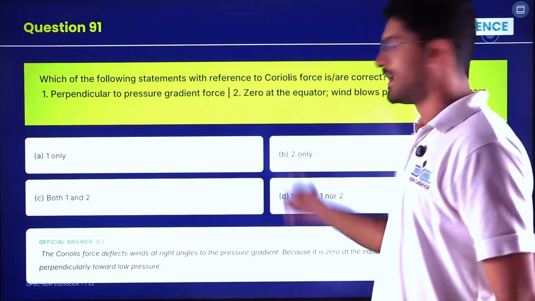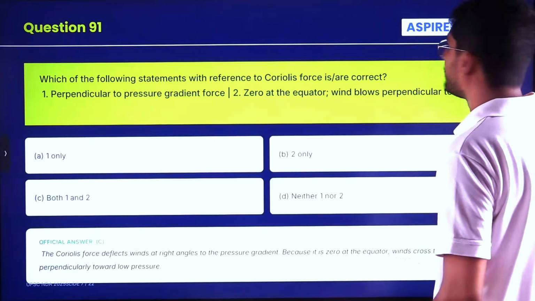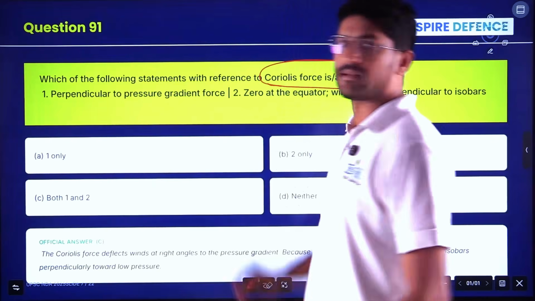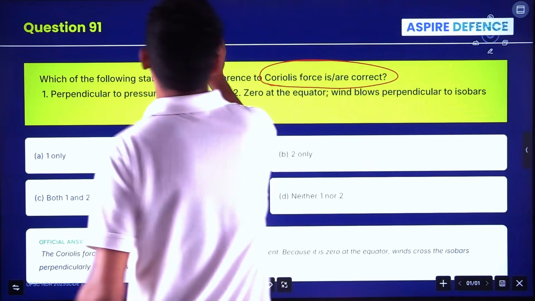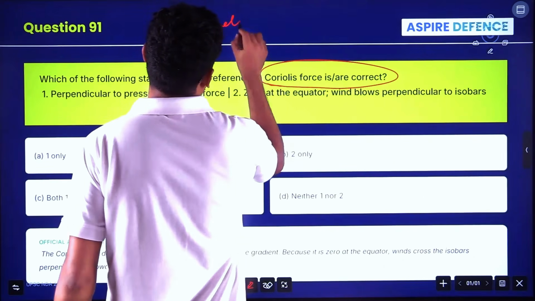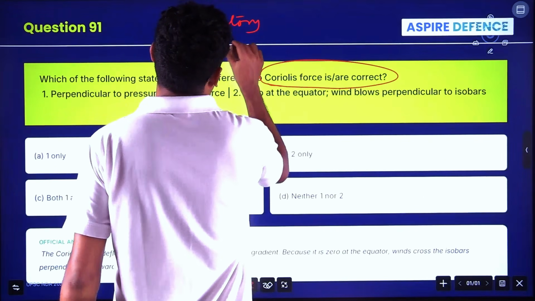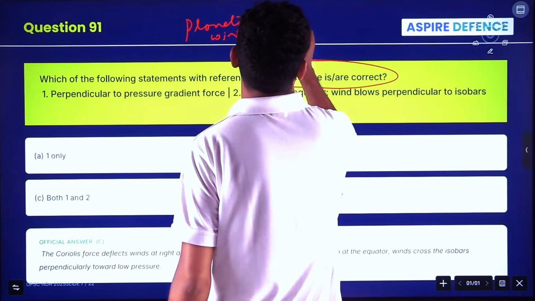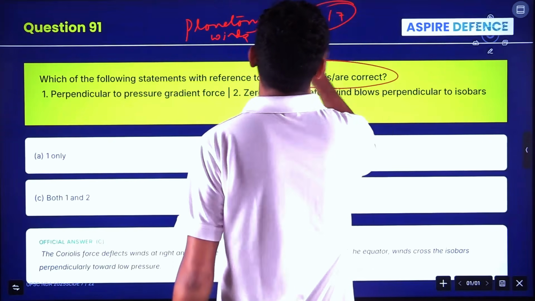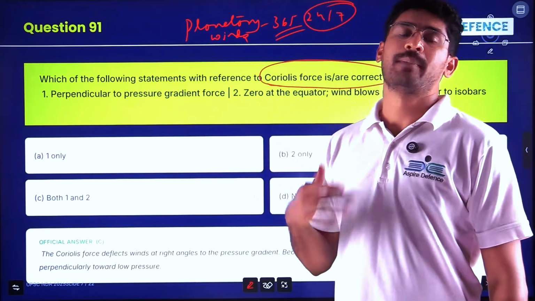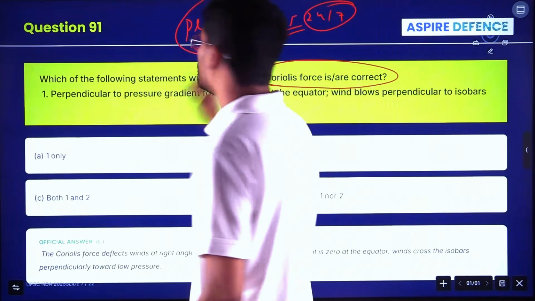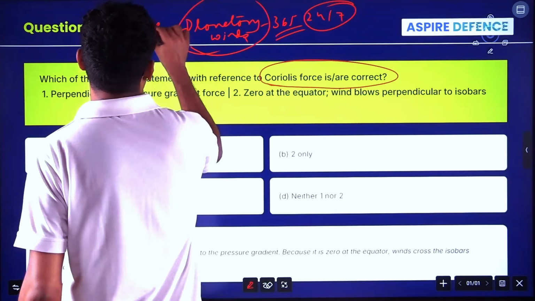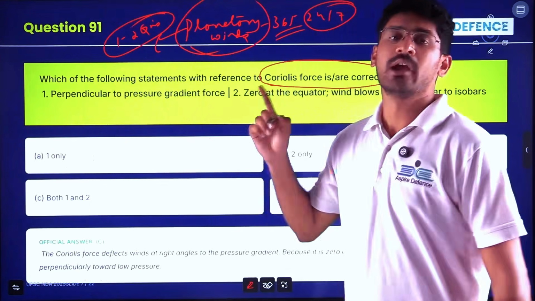Now we'll see the next question, question number 91. Which of the following statements with reference to Coriolis forces are correct? See, there are something called planetary winds that blow 365 days, 24/7, all that time around the earth. If you have studied this, you will be able to answer 1-2 questions every year in the NDA examination. So these themes become very important.